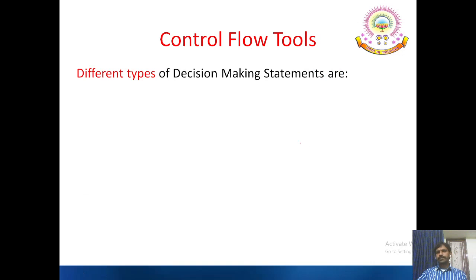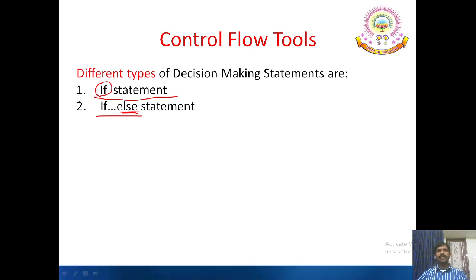Different types of decision making statements are the if statement, the general or simple if statement, the if else statement, which requires two different blocks of statements. If the condition is true, what has to be done, and if the condition is false, what has to be done is specified. Whereas in this case, if the condition is true, then what has to be done is specified only, and the false case is ignored. And the third one, nested if statement. As we have seen, an if statement executed within another if statement is called as a nested if statement. That means if the outer if statement is true, then only the inner if statement is evaluated.